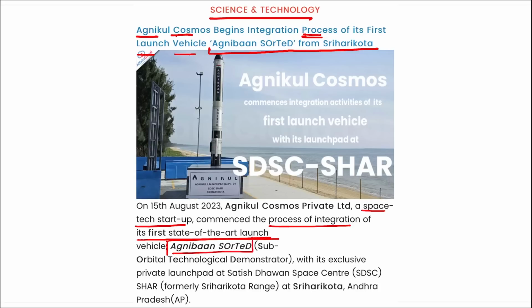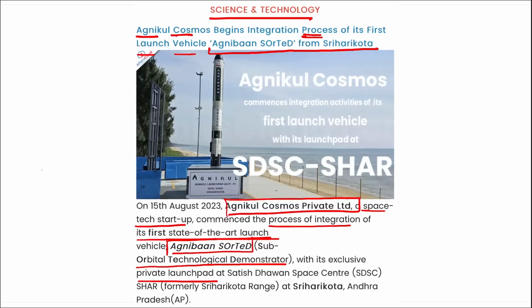Agnibaan SOrTeD is the name of the first state of the art launch vehicle launched by Agnikul Cosmos Private Limited. This SOrTeD here stands for Suborbital Technological Demonstrator, right? This is an exclusive private launchpad at Satish Dhawan Space Centre, Sriharikota in Andhra Pradesh.